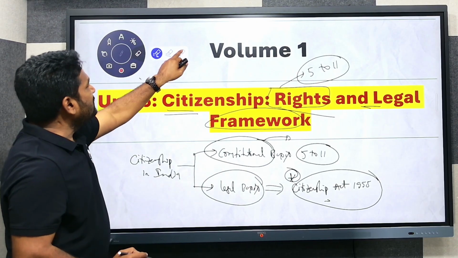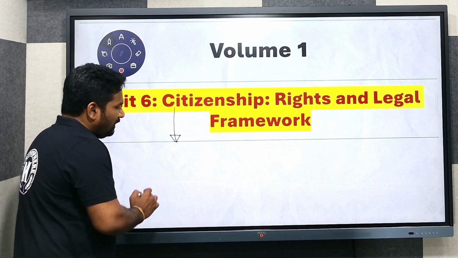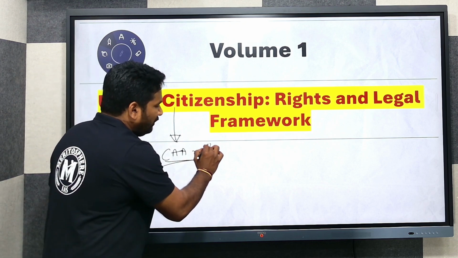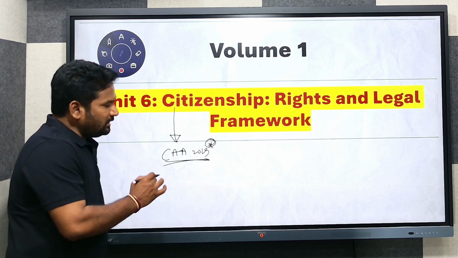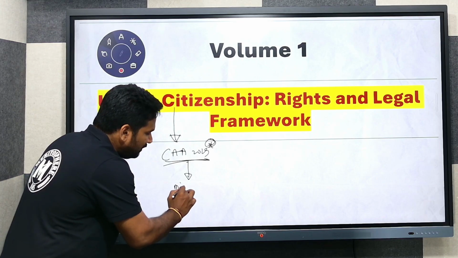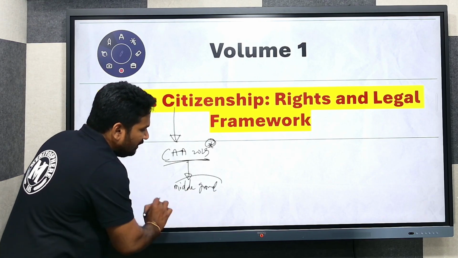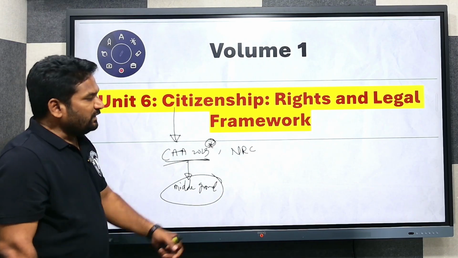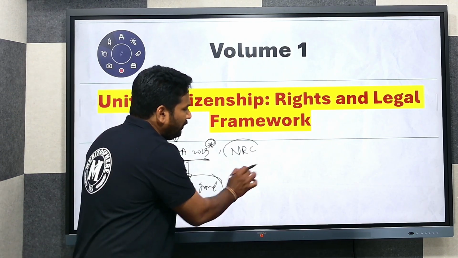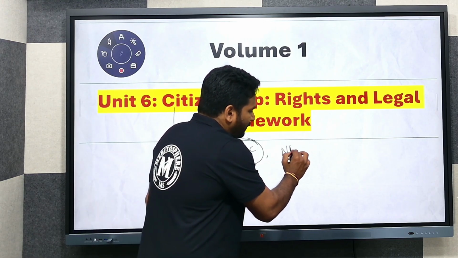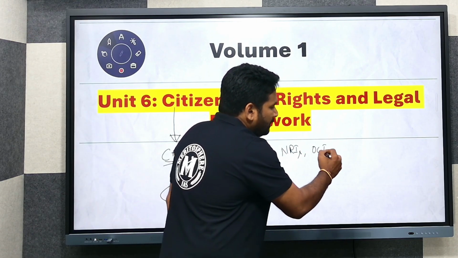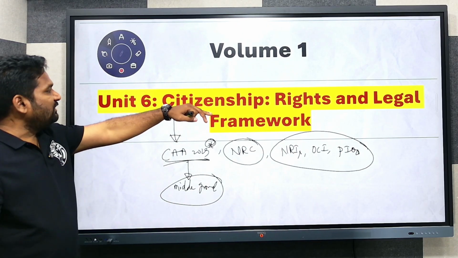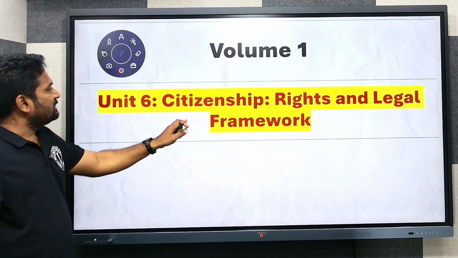We are going to see all those changes, and here also we are going to concern ourselves with CAA 2019, the Citizenship Amendment Act of 2019. We are going to discuss in a detailed manner its pros and cons, and we are going to draw a middle ground. This middle ground is very important for our mains answer writing. And also NRC, the National Register of Citizens, which is an exercise held in Assam. We are going to cover that also. And also who are NRIs, OCI cards, persons of Indian origin. So all these concepts will be covered under the citizenship unit in a detailed manner.